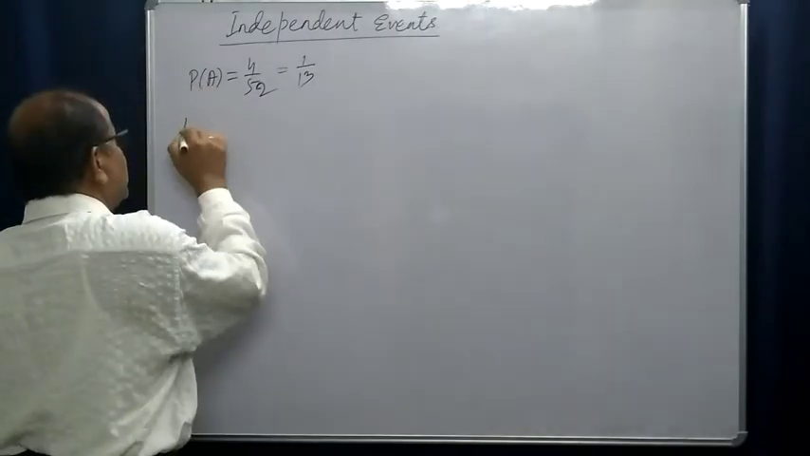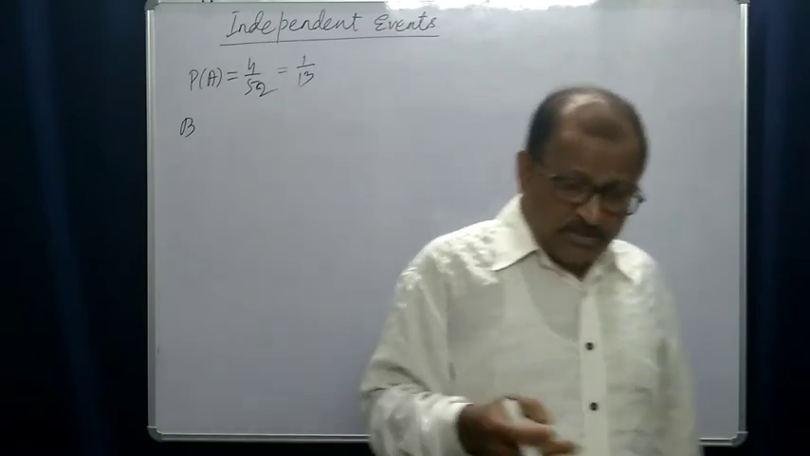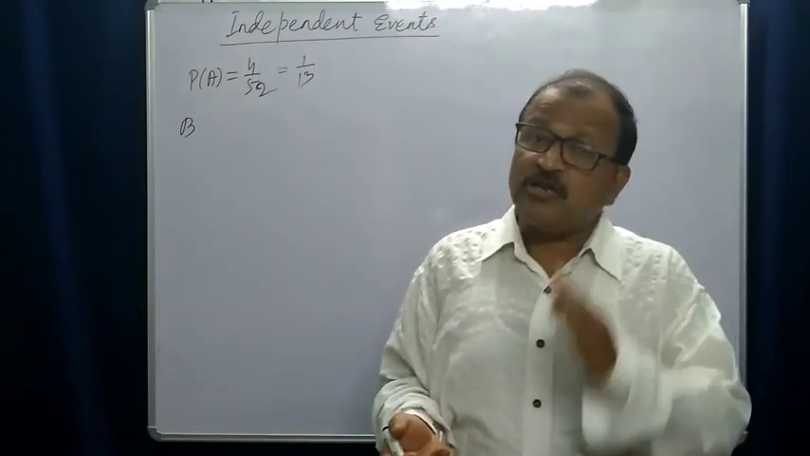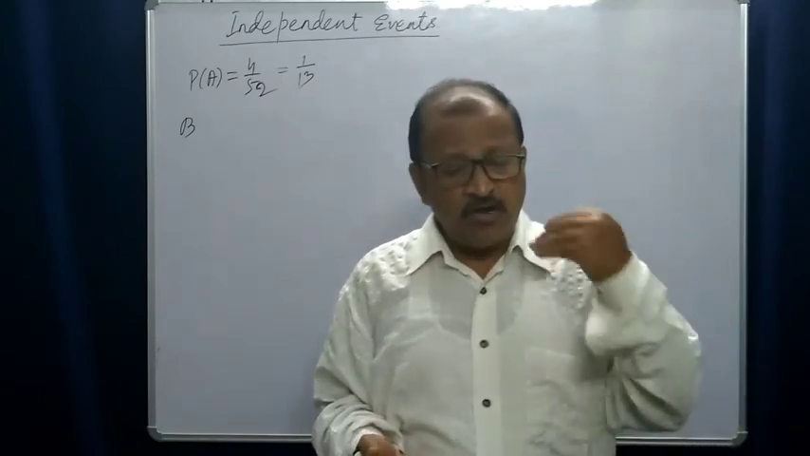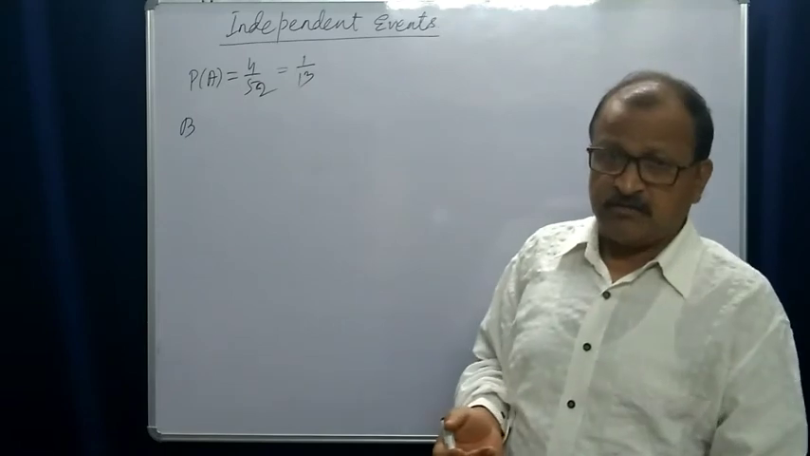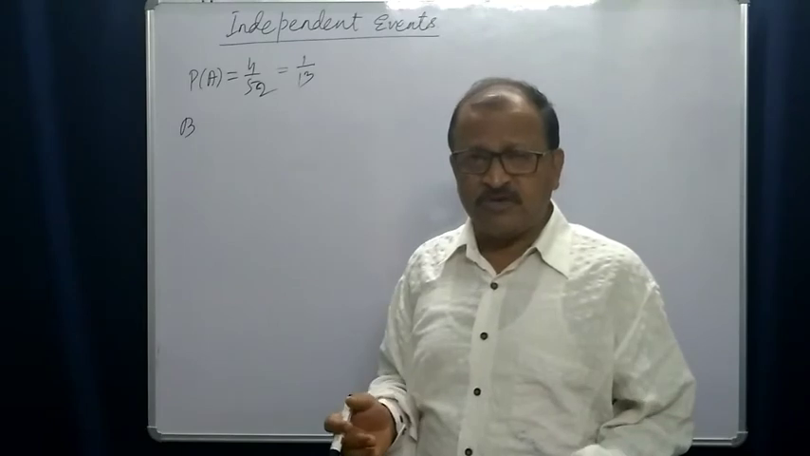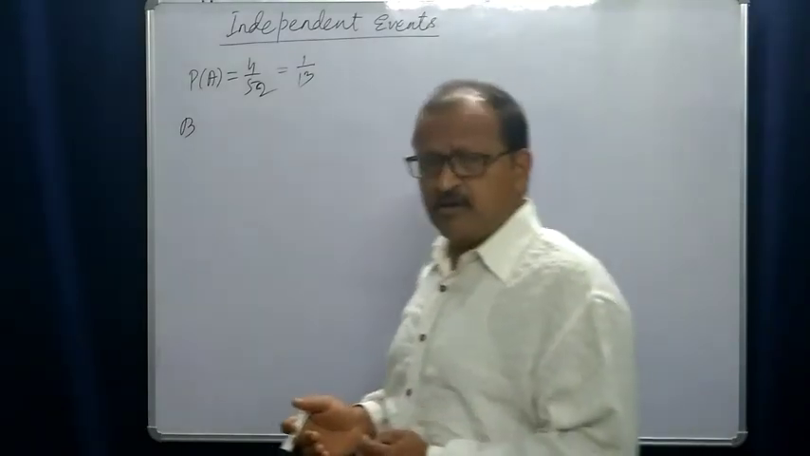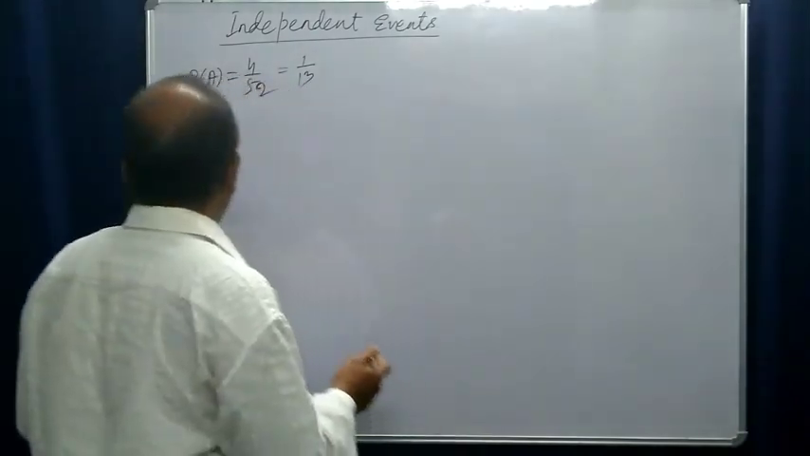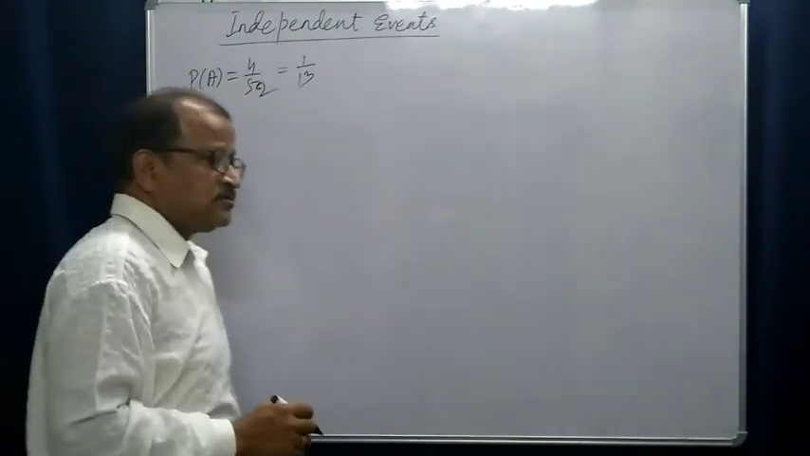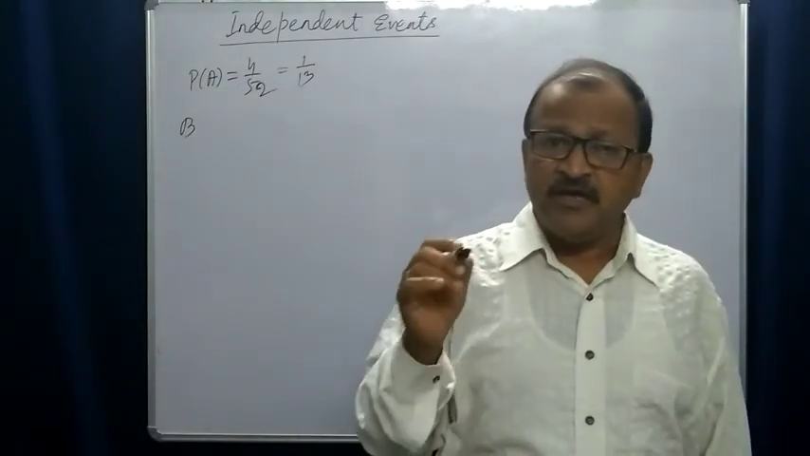Now let B be the event that we draw the second card without replacement of the first one. We have drawn one card, we will not replace it into the deck. So naturally there will be 51 cards. Here B is the event of obtaining a king.